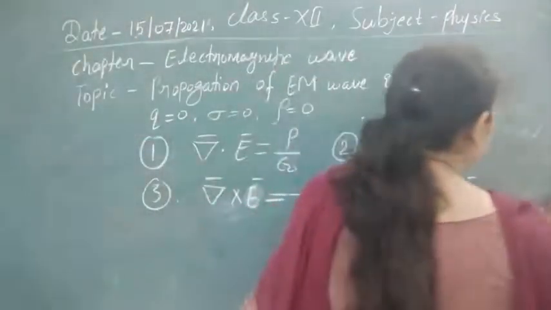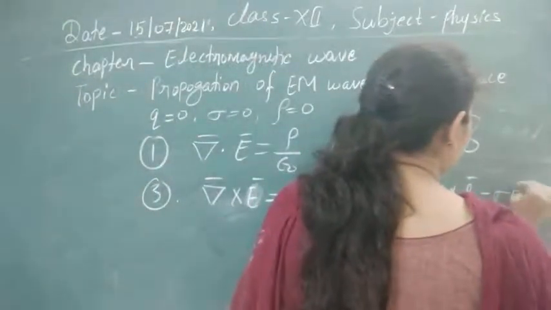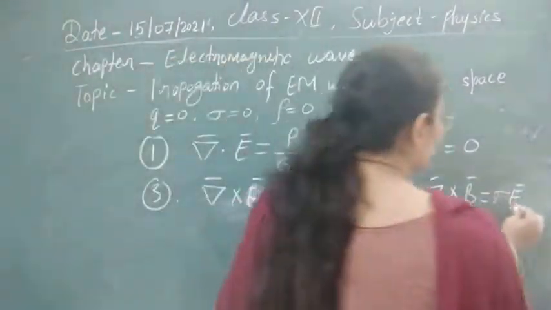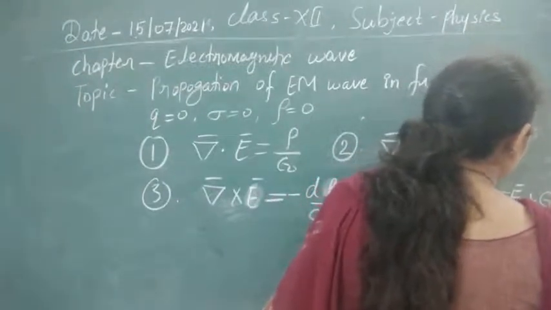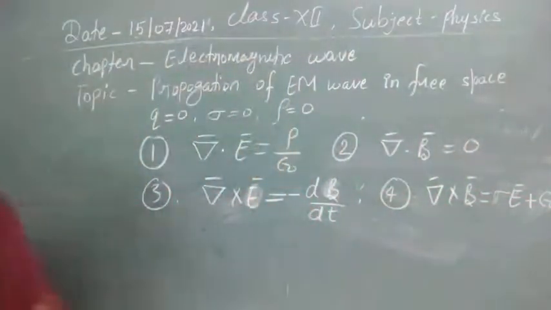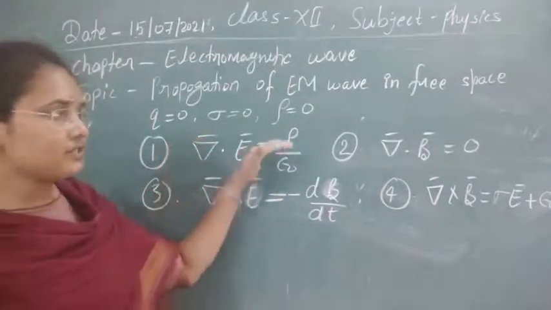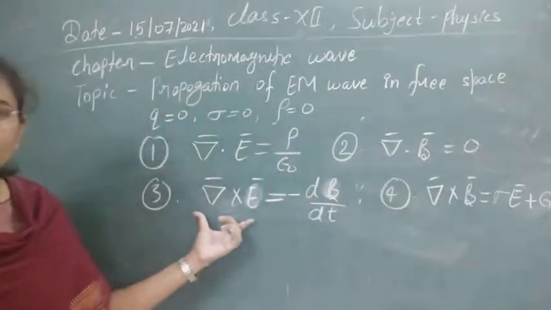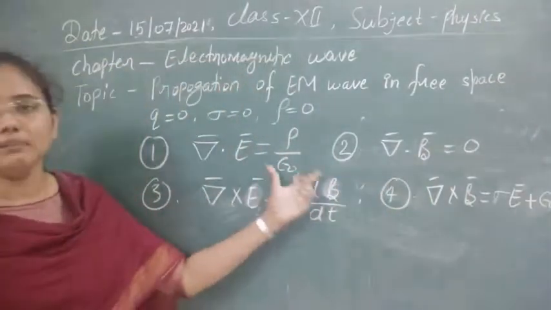These two equations are converted in terms of charge densities. Here this can be converted in terms of the conductivity of the medium, sigma, and we can also write epsilon 0 delta E by delta t. So these are the four Maxwell's equations: Gauss law of electrostatics, Gauss law of magnetostatics, Faraday law of electromagnetic induction, and lastly the modified Ampere's law, along with their differential forms.